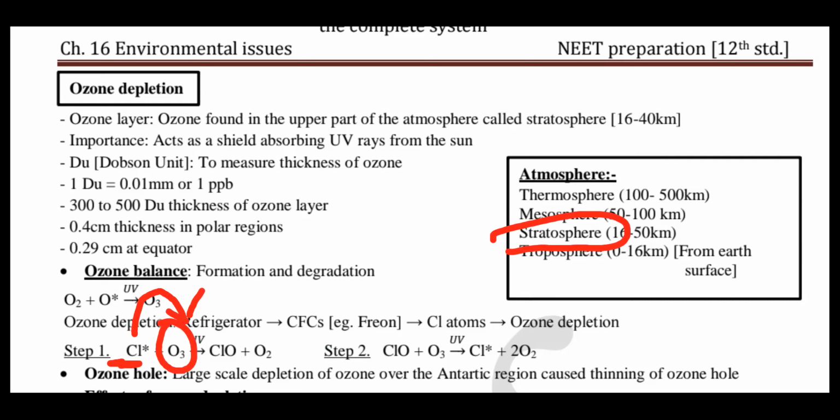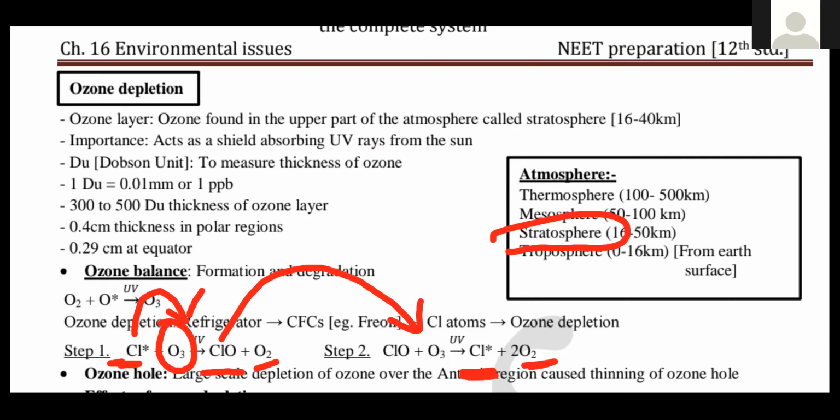That UV ray reacts first with the CFC, so from that, the chlorine atom is released. Now this chlorine atom reacts with this ozone and breaks down the ozone layer. It forms ClO, chlorine oxide, plus oxygen. Now this ClO further degrades another ozone molecule and forms chlorine and oxygen again.